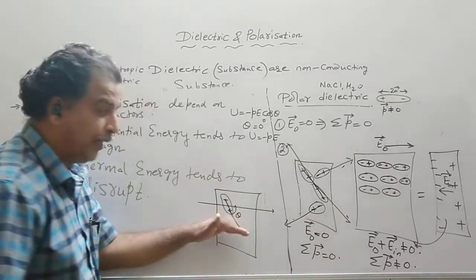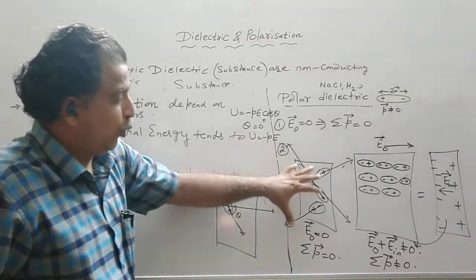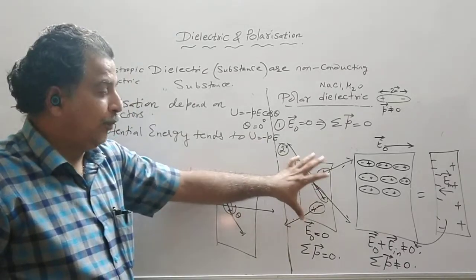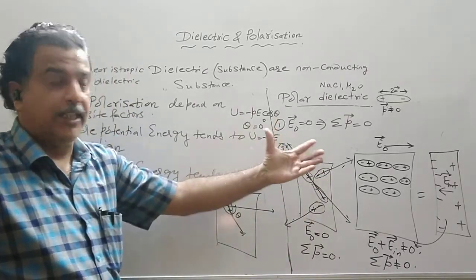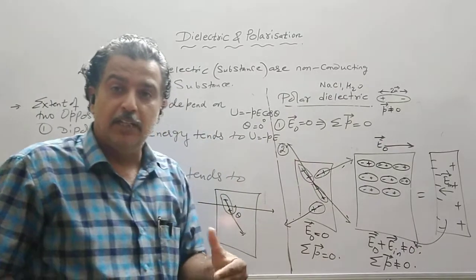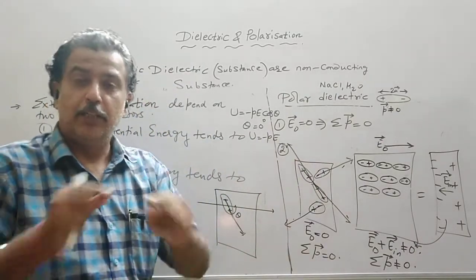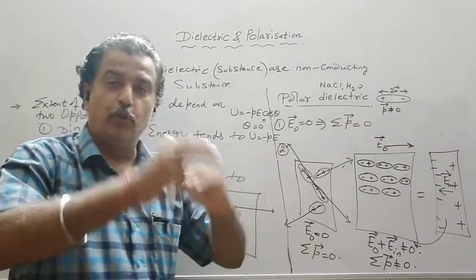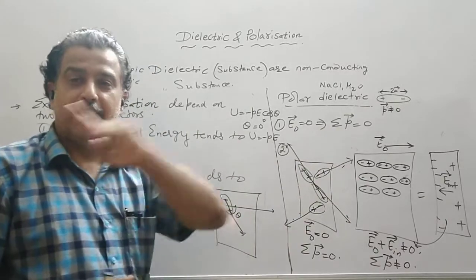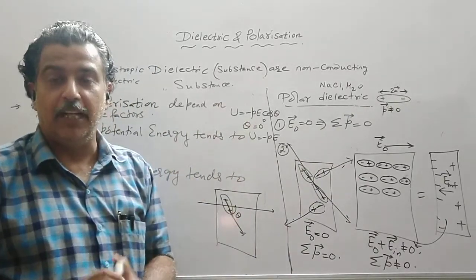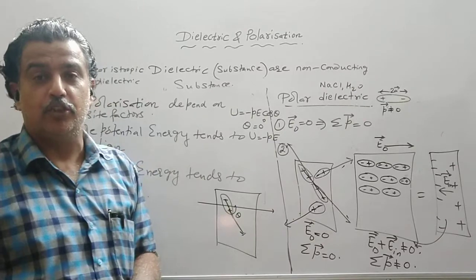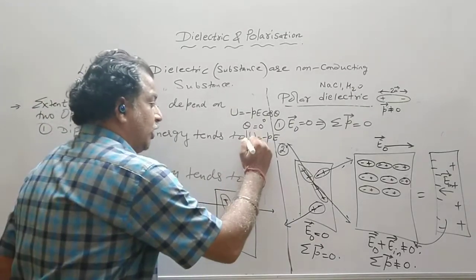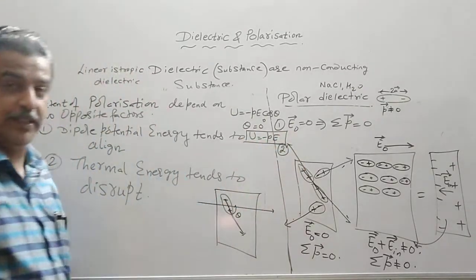So at microscopic level, these polar dielectrics or polar molecules which were randomly oriented, when placed in external field, torque acts on them. Each molecule will rotate till they get aligned in the direction of the field, and when they get aligned, their potential energy becomes minus PE.